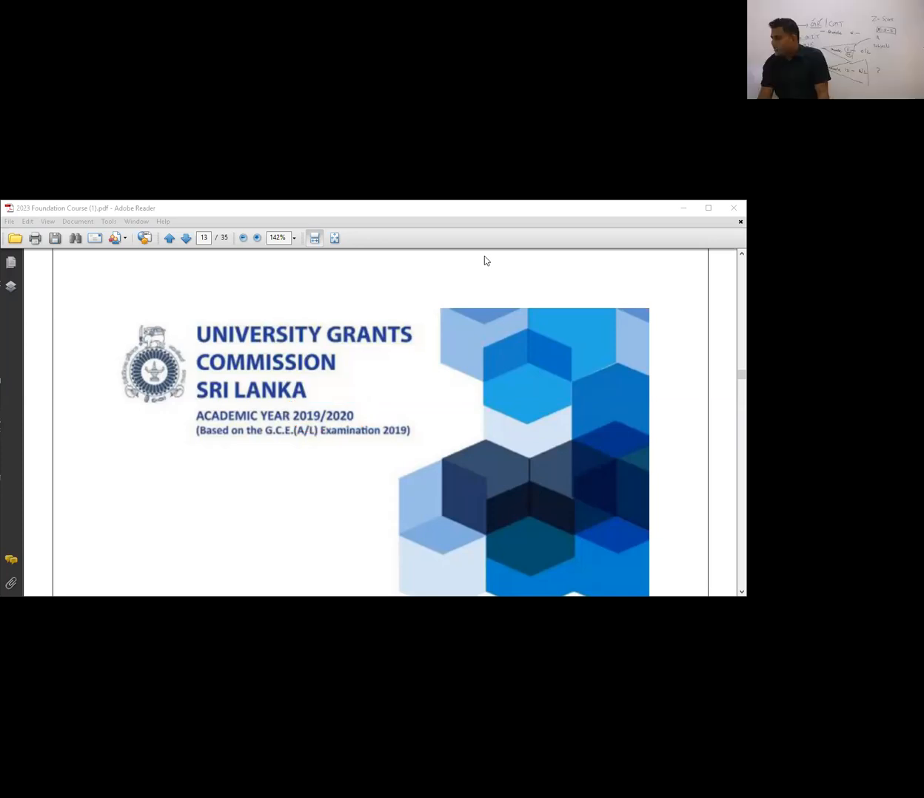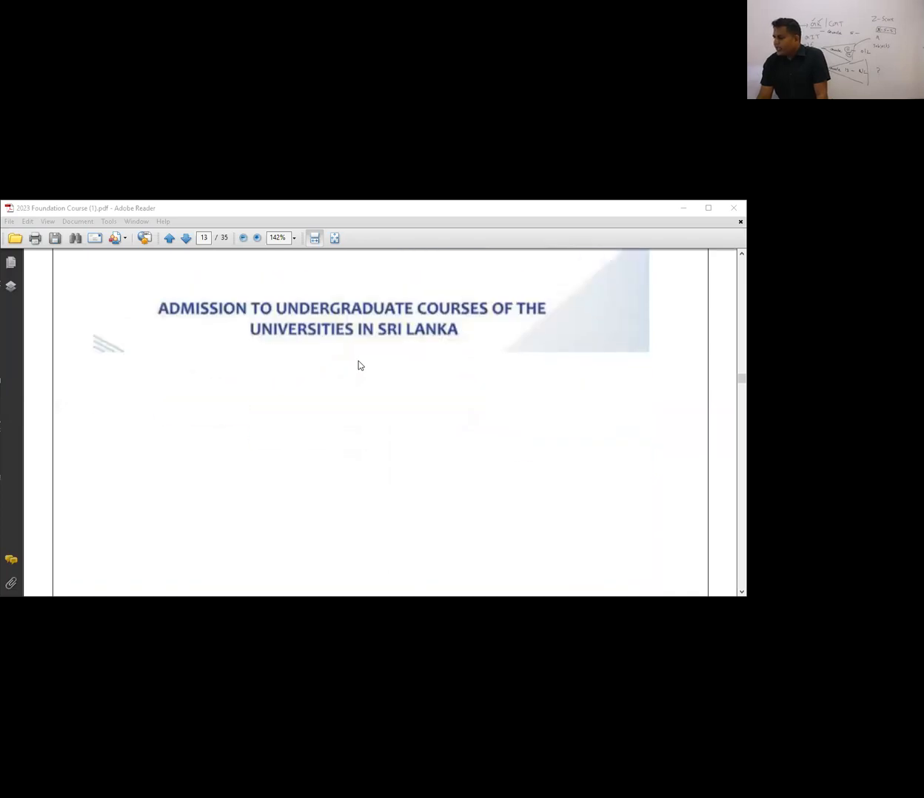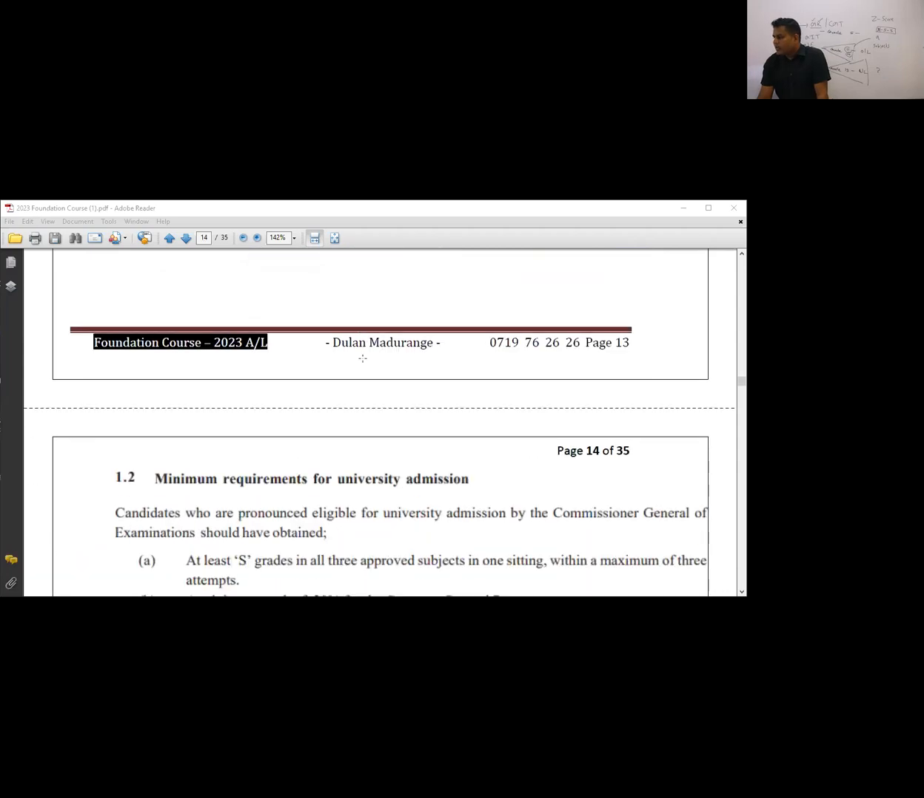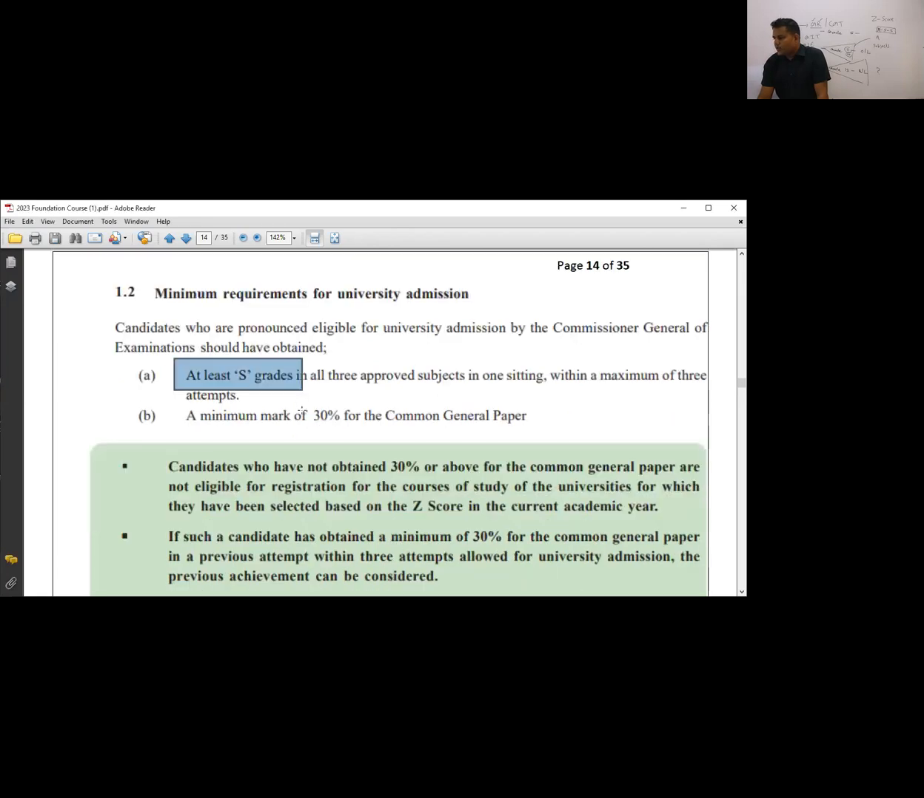In this University Handbook, you can see the admission to the undergraduate courses of universities of Sri Lanka, the minimum requirements for university admission. You should score at least 3 S grades, and 30% of the marks from the Common General Test. This is the minimum criteria. But when you are getting only 3 S grades, you won't be able to attend the university because of the competition.